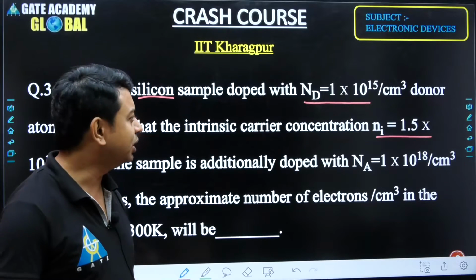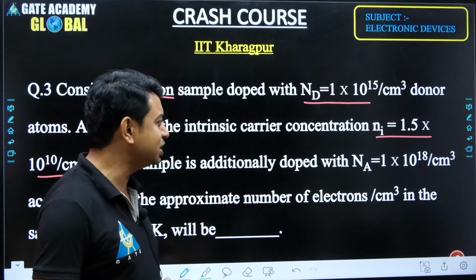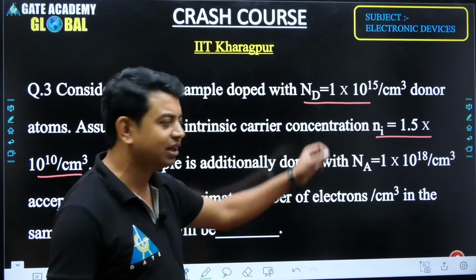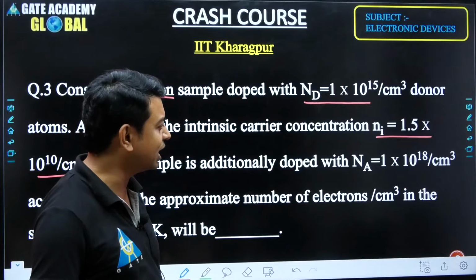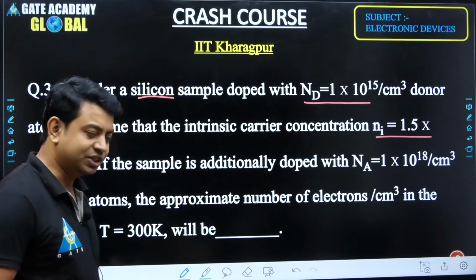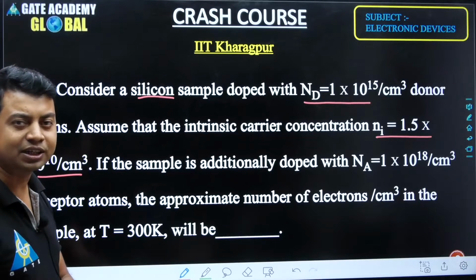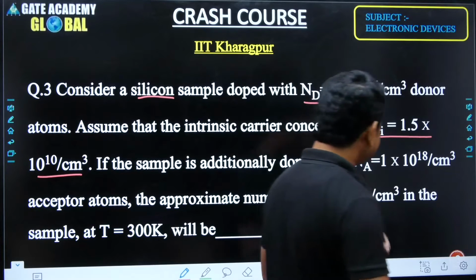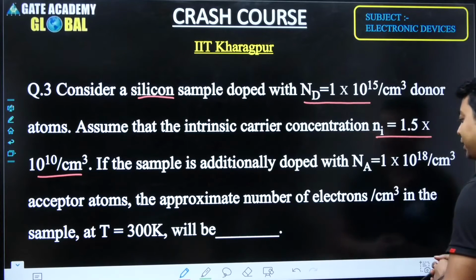Here we have to take the difference between these two. We can see that Na is greater than Nd if it is compensated, and we have to subtract Na minus Nd to decide the type of the semiconductor and the concentration also. If Na is greater than Nd, then definitely it is a p-type semiconductor.